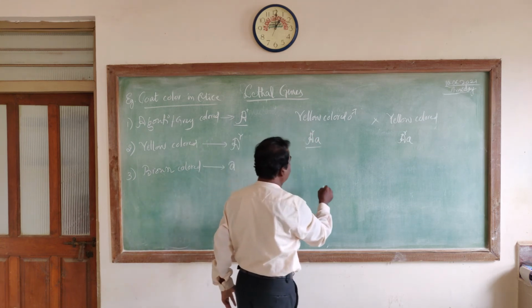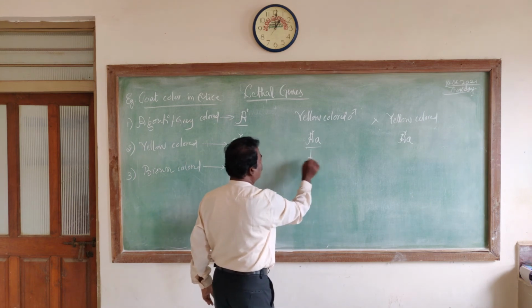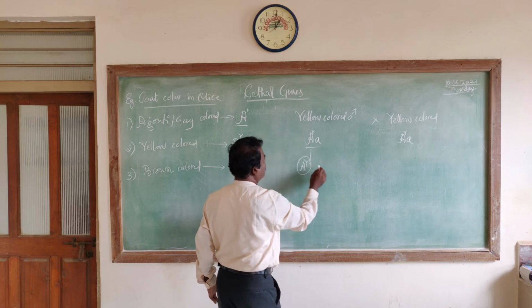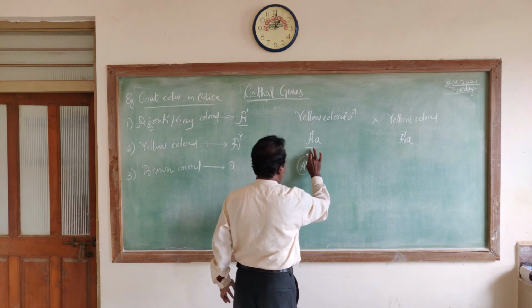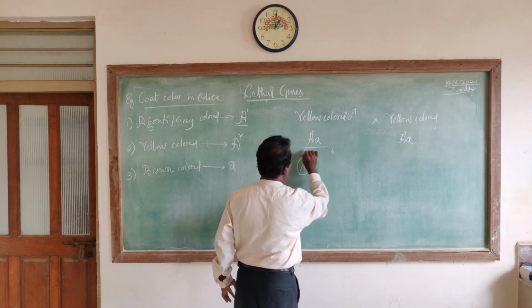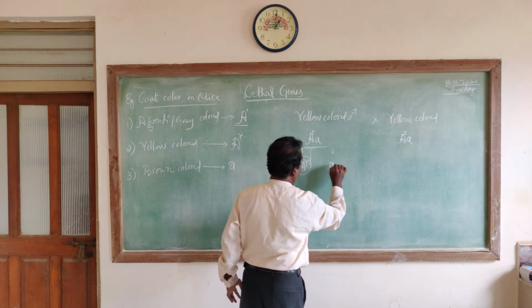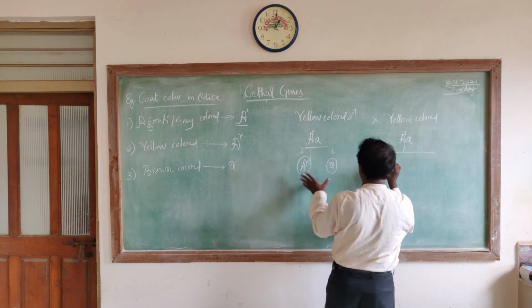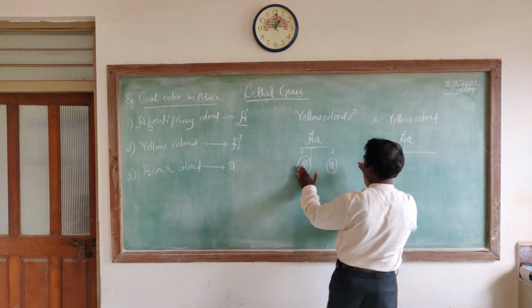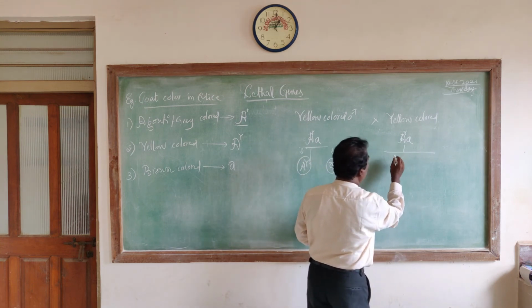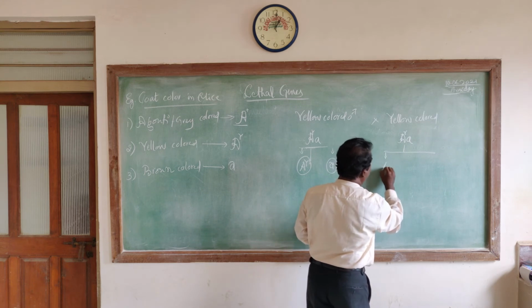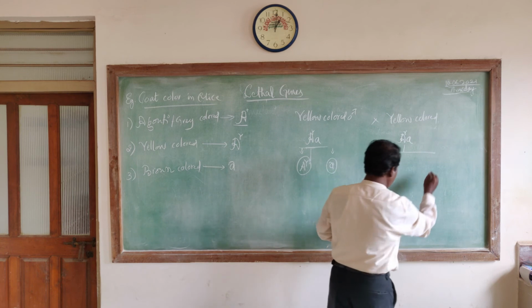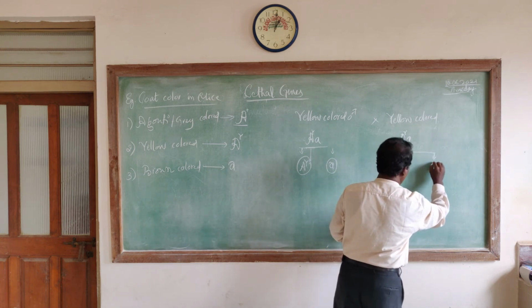So when we cross these two, through the gametes what we get is capital A^Y, half of the gametes carry this type and the remaining half carry the other type, small a. And here also the same. This is with sperms, half of the sperms carry this and this, and here it is ova, half of the ova carry the mutant dominant allele and the other, small a.